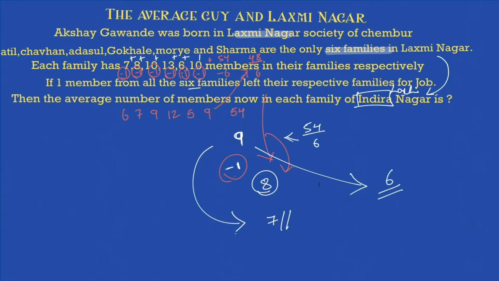So that's how you can play with these problems on averages, and in case you don't feel sure that this is how it will happen, just subtract and see it. This is how it will actually happen, because what is happening per family will have an overall effect on the average as well. So that's how you deal with such problems on averages.